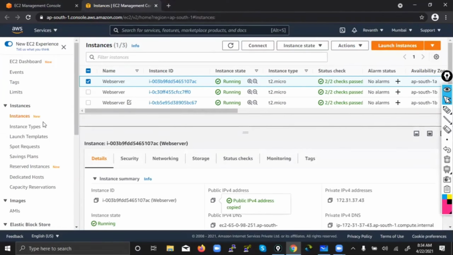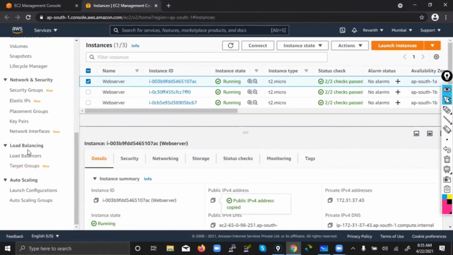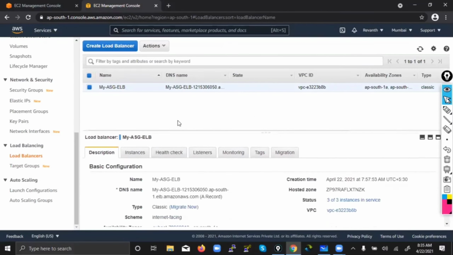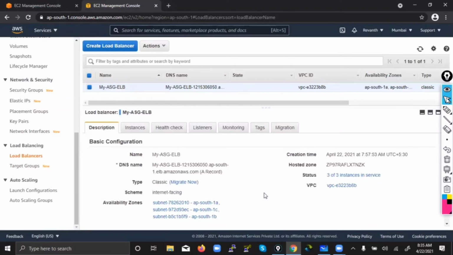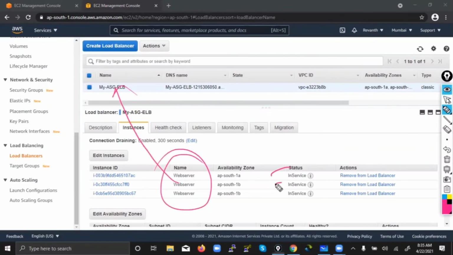That also happened automatically. But what will you give to the customers? Will you give IPs? What will you give to the customers? DNS. You always give static things to them, not dynamic things like an IP value. What did we do then? Did we attach them to the load balancer manually today? What did we think? Auto scaling will automatically attach them to the load balancer. Did we check till now whether it got attached or not? See, I did not attach anything like yesterday. They only came and attached to my load balancer, and they also set the health status. All are in service.